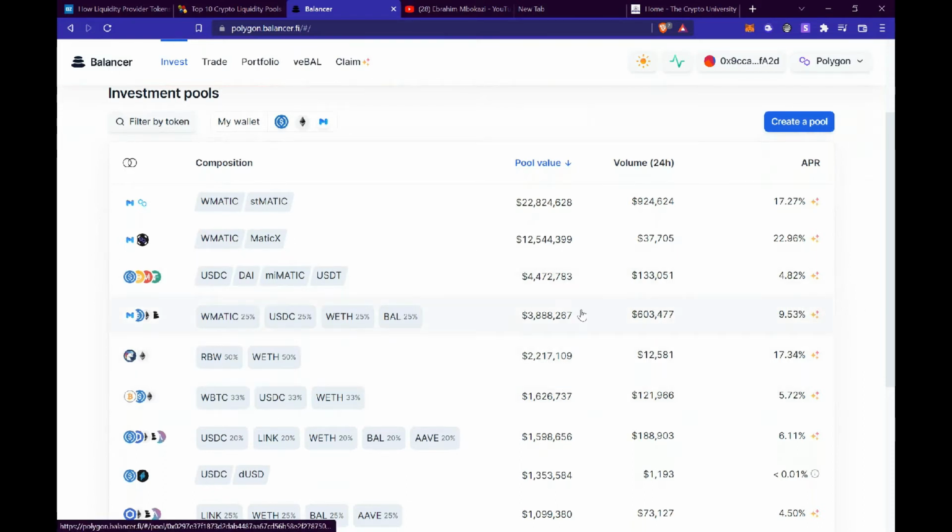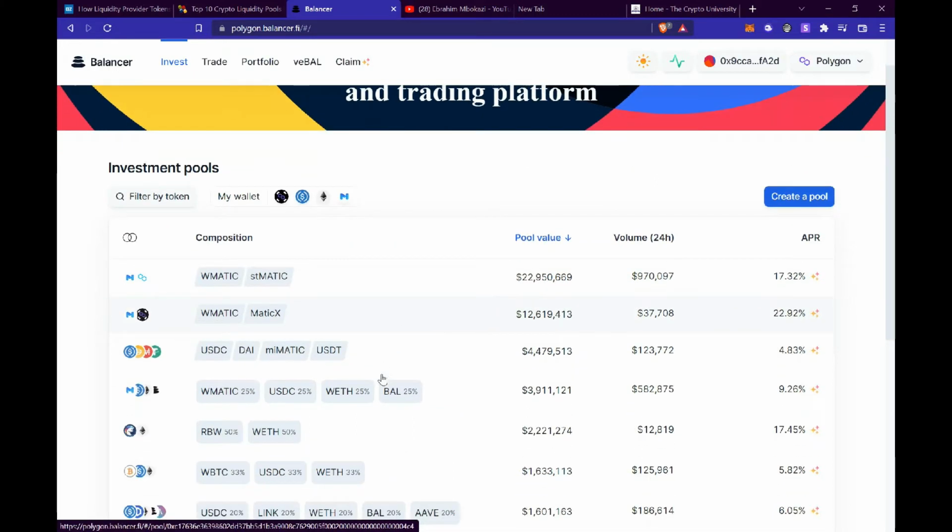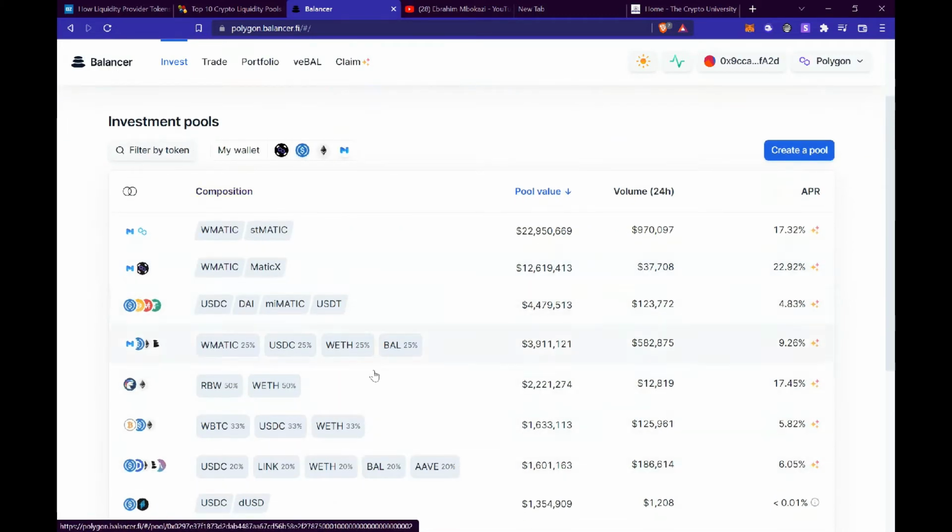But what I would look for the most, which is important in my case, is the pool value and the volume traded within the 24-hour period. Also the APR does play a role, but most important is the pool value and the volume which is being traded. You can choose a pool right here, or you can also create a pool.